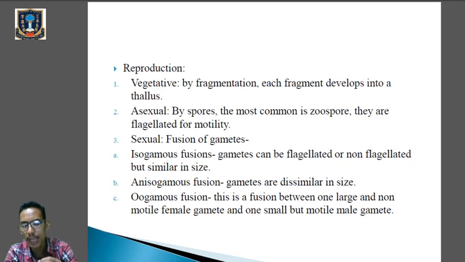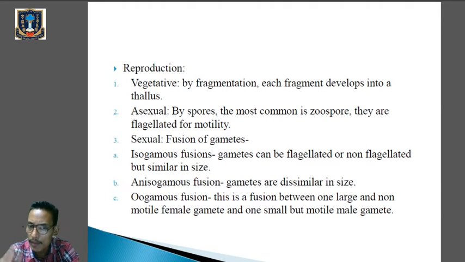Okay, anisogamous, where the fusing gametes will be dissimilar. Clear? Oogamous fusion means the fusion between one large non-motile female gamete with one small but motile male gamete. So these are the different modes of reproduction in case of algae, which takes place by means of vegetative mode of reproduction, asexual mode of reproduction, and by sexual mode of reproduction, which involves isogamous fusion, anisogamous fusion, and oogamous fusion.